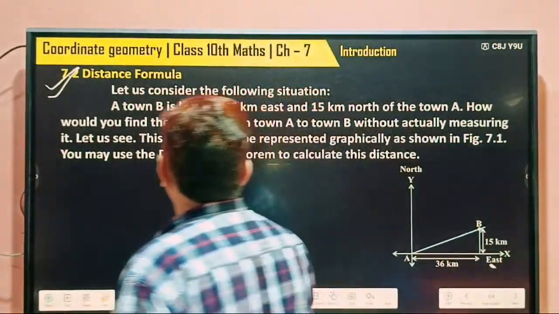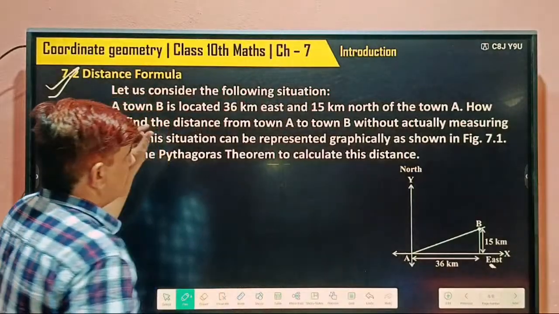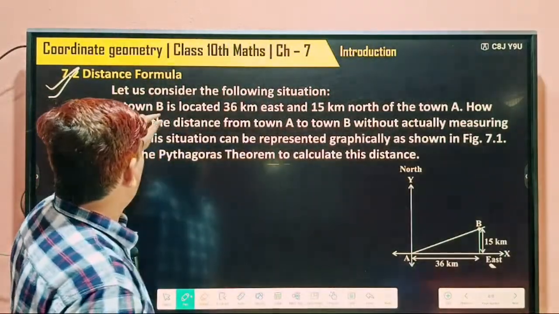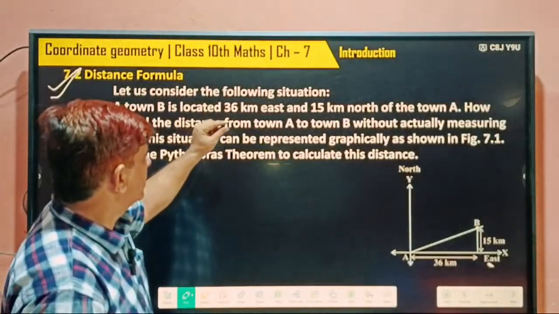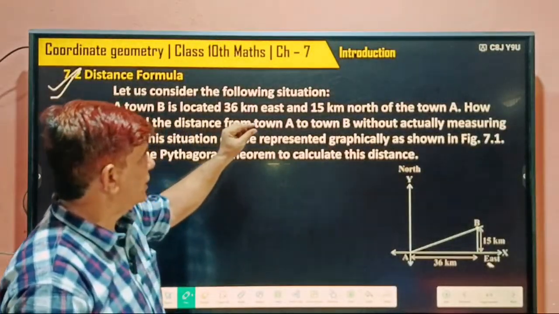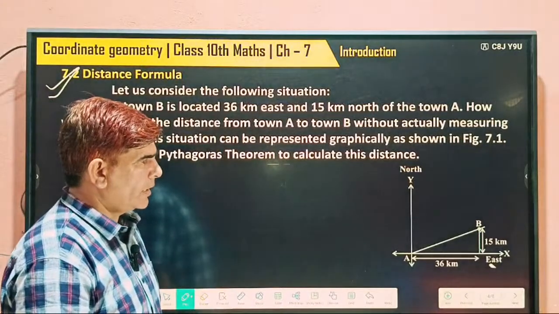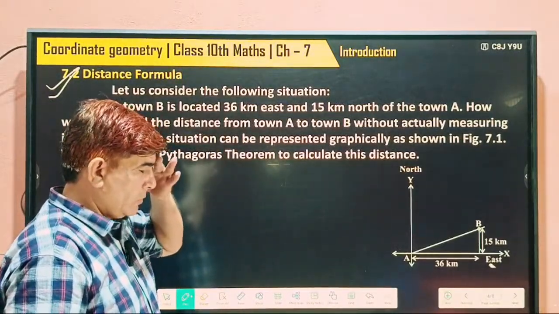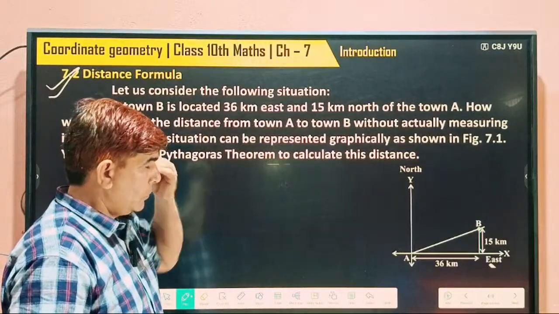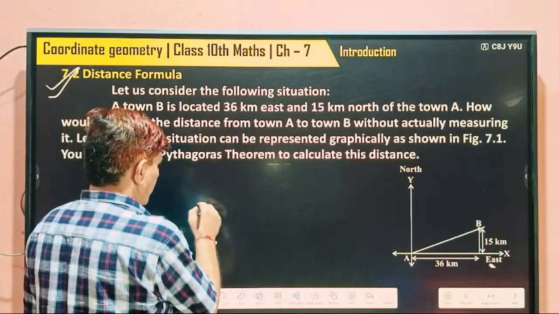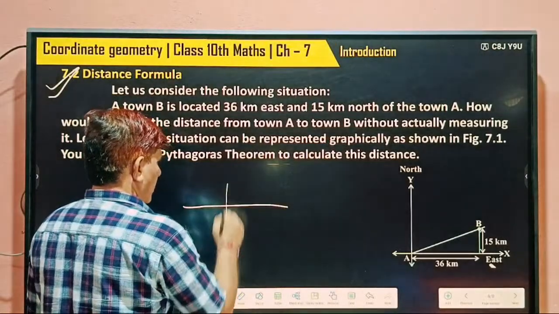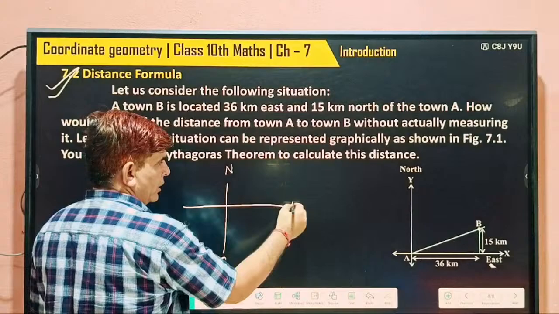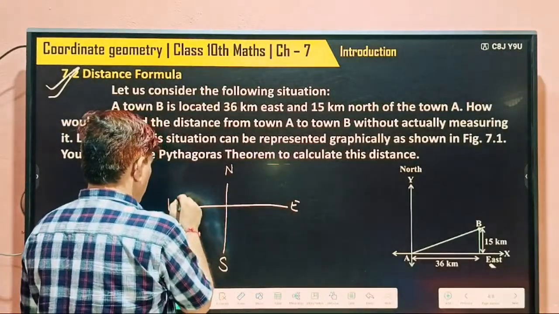One example saying, let us consider the following situation. A town B is located 36 kilometers east, yes or no? As you know, on a map, here is north, here is south, here is east, and here is west.